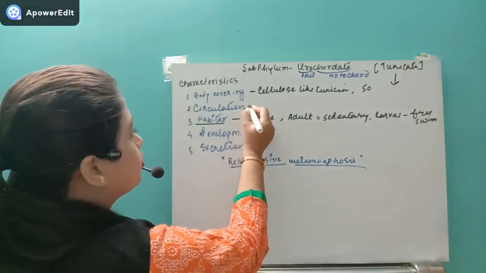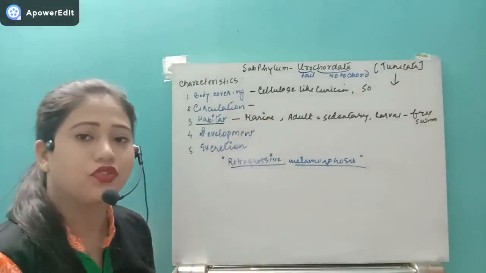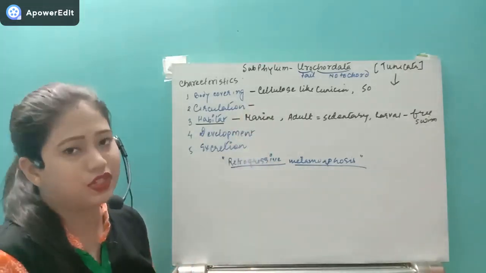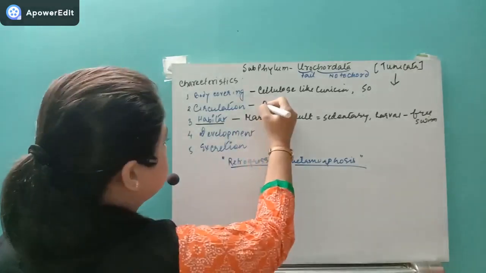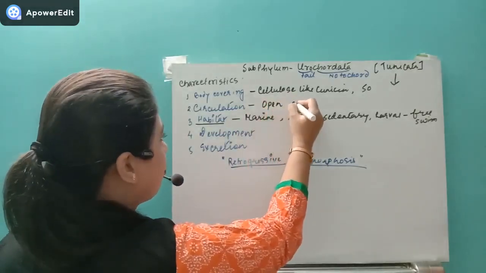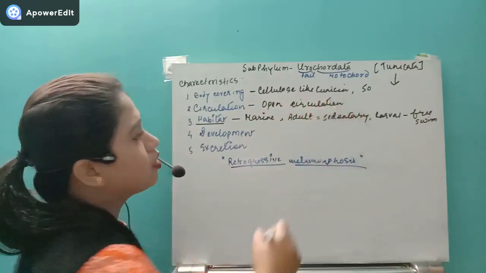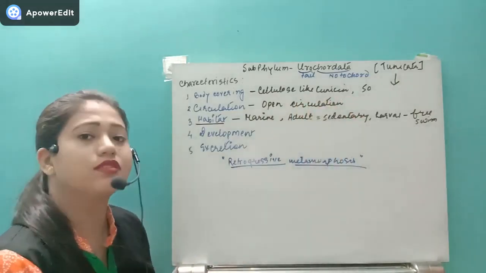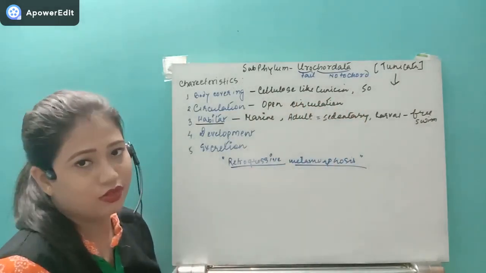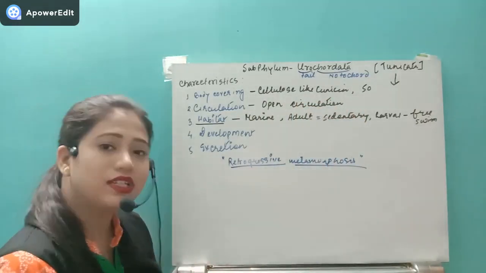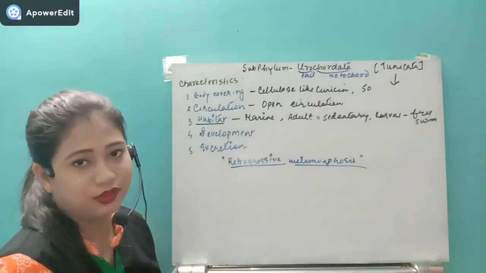Now after that, come to their circulation. See, this is also one organism which have open circulation. Till now these organisms have the open circulation, and after that the open circulation will be ended and the organism will develop the closed circulation. But yes, up to Urochordata, this organism will have open circulation.